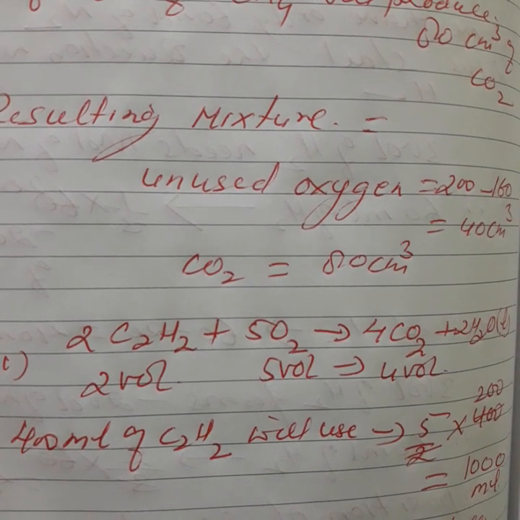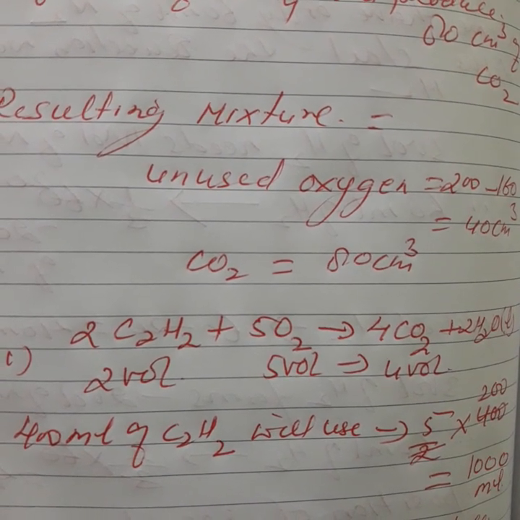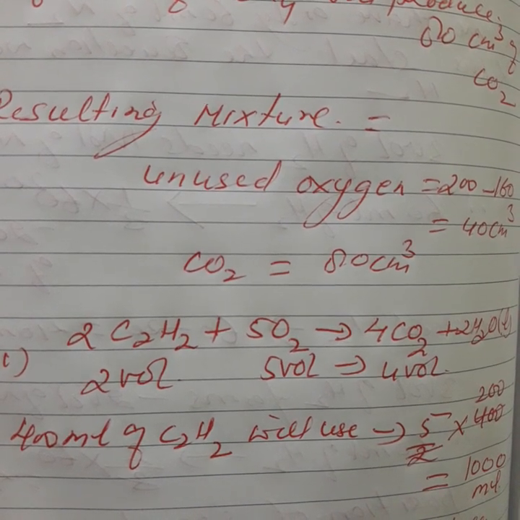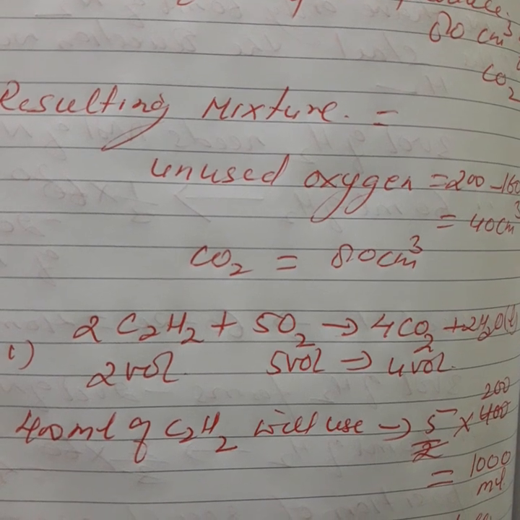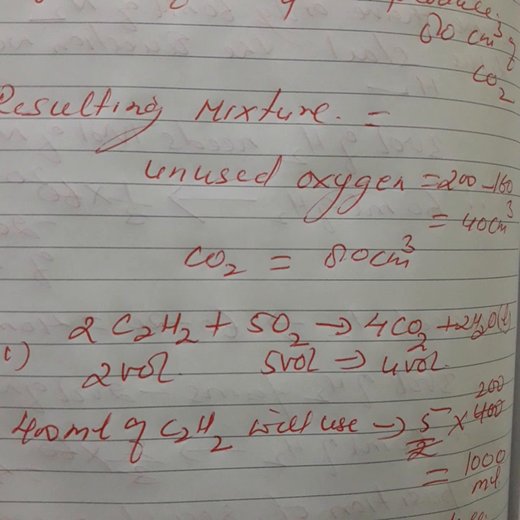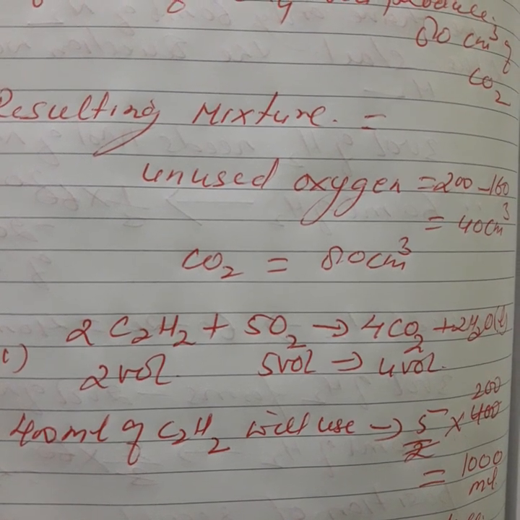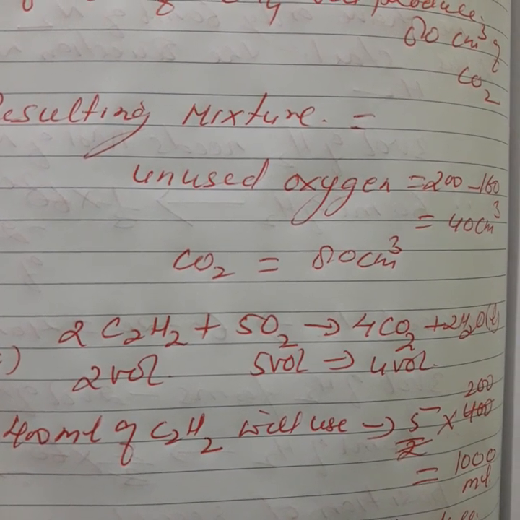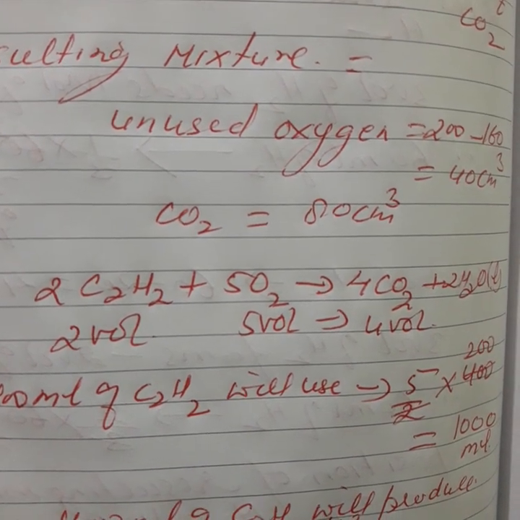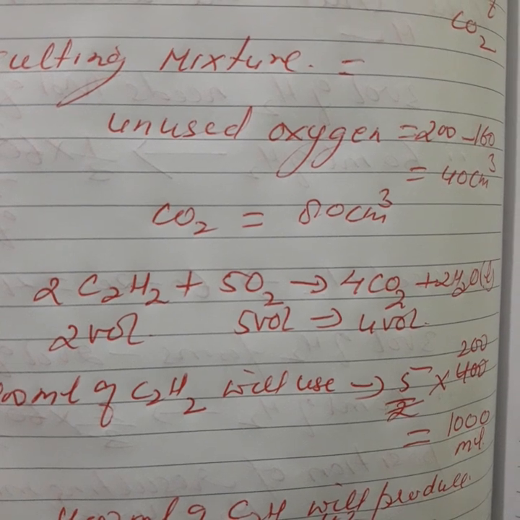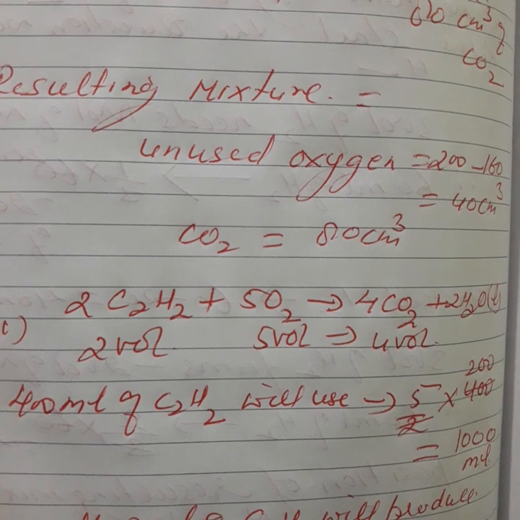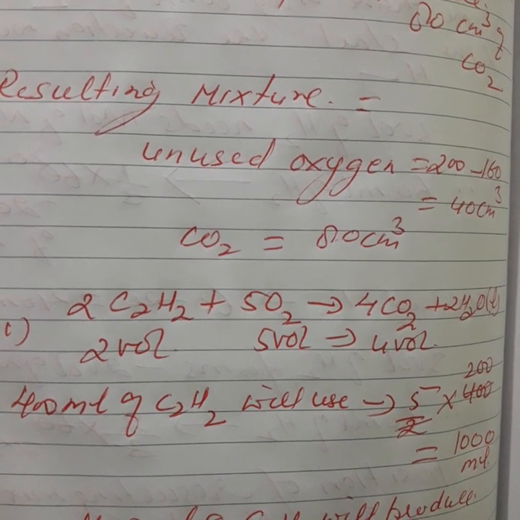So first see the ratio. 2 volume of acetylene reacts with 5 volume of oxygen to form 4 volume of carbon dioxide. Therefore, 400 milliliter of acetylene will use 5/2 into 400 is equal to 1000 milliliter of oxygen, which will be consumed to burn completely 400 milliliter of acetylene.